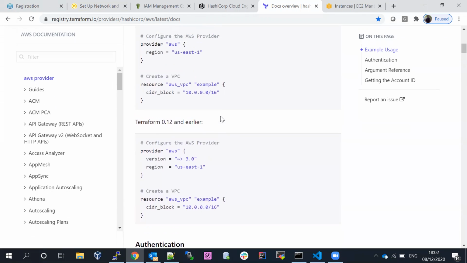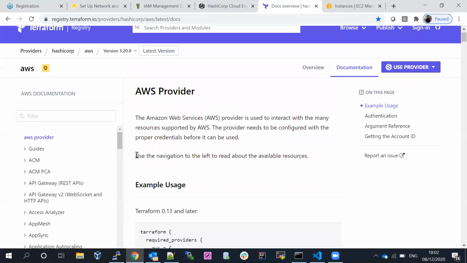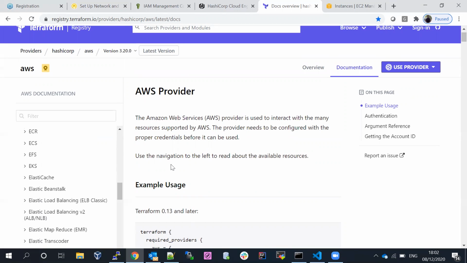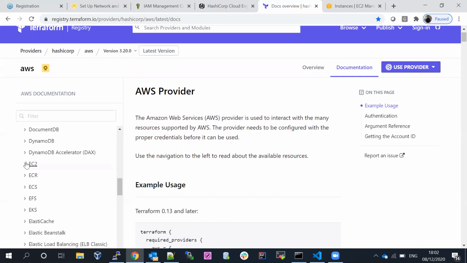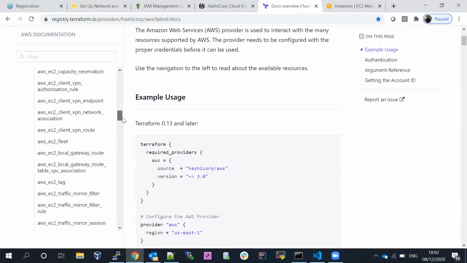So how we need to use Terraform, how we need to start with it. Okay, let's go ahead. I would prefer to go with the EC2 one at the moment, obviously Linux servers, everybody knows. If I go with EC2, you can see on the left-hand side there is ECR, ECS, EFS, and EKS. I'll go with EC2 at the moment. This would be sufficient. If I scroll down below, there are a few available, and I would like to go with creating the server.